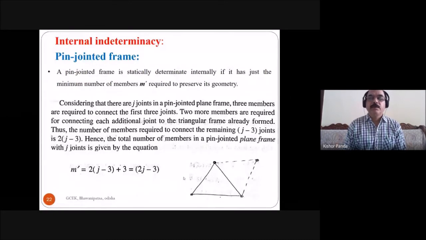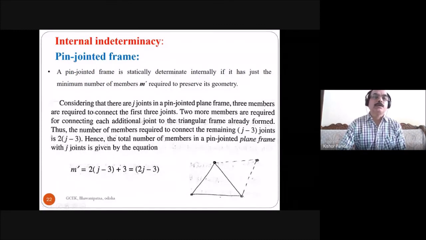If you want to join another two members to this triangular frame, these two members, you need another joint to connect these two members to the original frame. If you want to join another two members, this and this, you need another joint to make it a statically determinate structure.